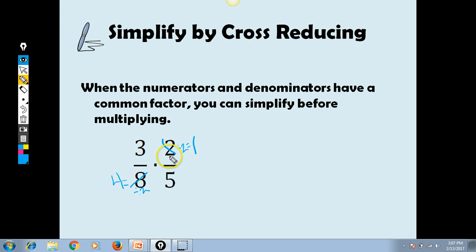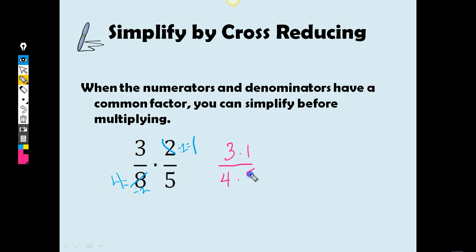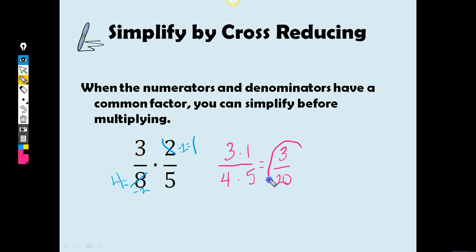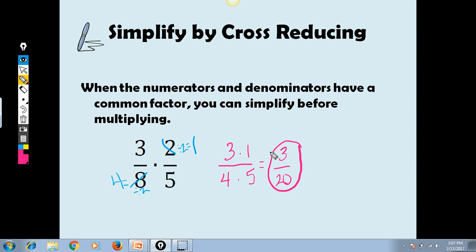So now we're going to go and multiply straight across, and we're going to do our 3 times 1 instead. So I have 3 times 1 here, and on the bottom I have 4 times 5. And when I multiply that out, I get 3/20. So basically what I did was I did the division part. I divided out that common factor before I multiplied. And that's a perfectly legitimate move in fractions here with math. So just keep that in mind.